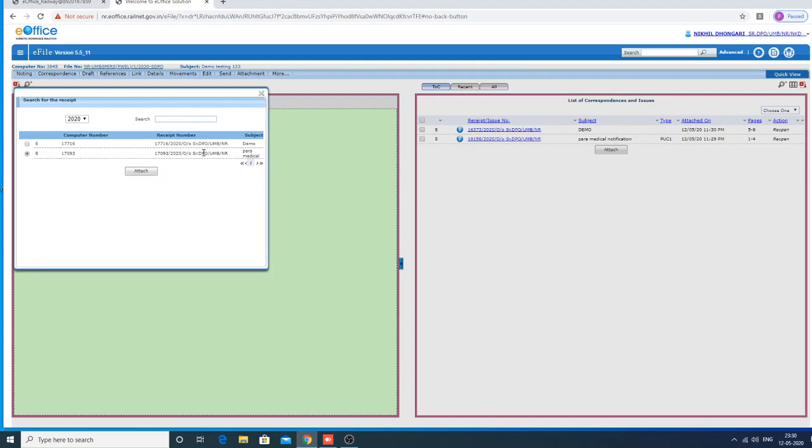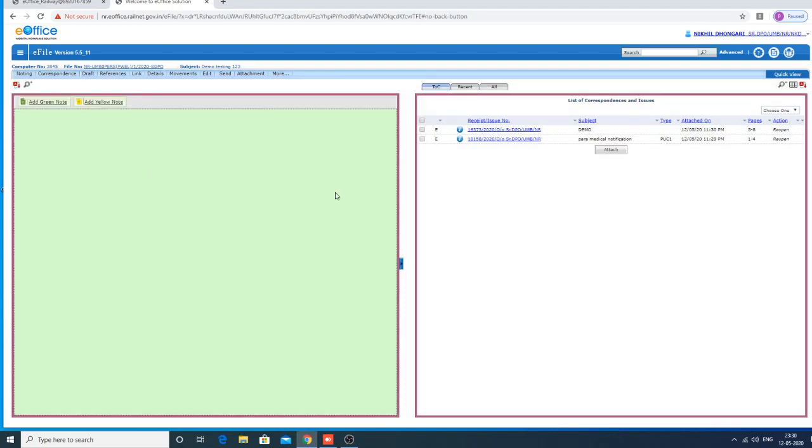If an attachment already has an inbuilt file, it can't be attached here. Now you see, I click this file report. This can't be attached because it already has a file with it, so it can't be attached here. Only an inbox receipt which is in PDF format, without any file attachment, can be attached here.